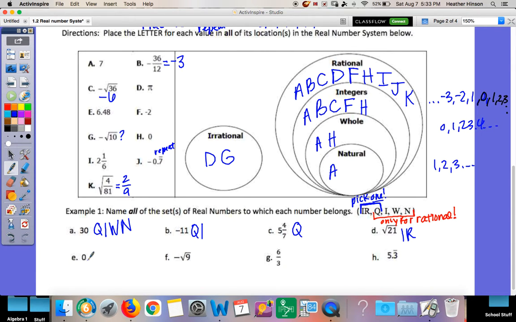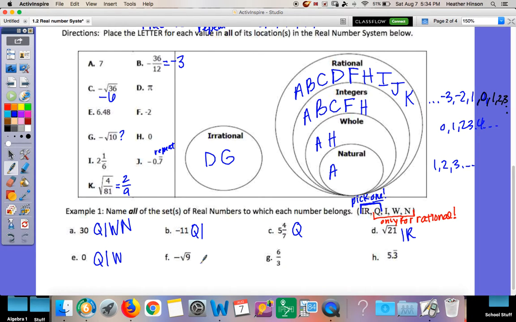E, rational or irrational? 0 is rational. I could make that into a fraction if I wanted to. So then go down my rational list. Is it also an integer? Yes, because there's no decimal or fraction. Is it whole? Yes, because there's no negative or decimal or fraction. Is it natural? No, because I don't count with 0.